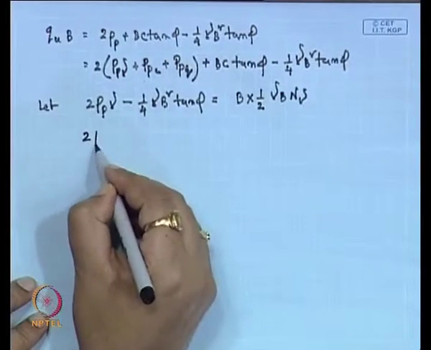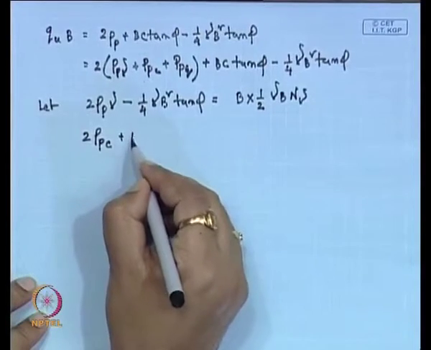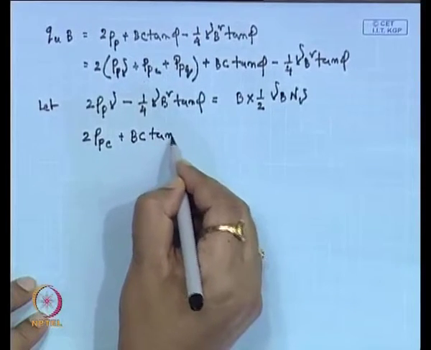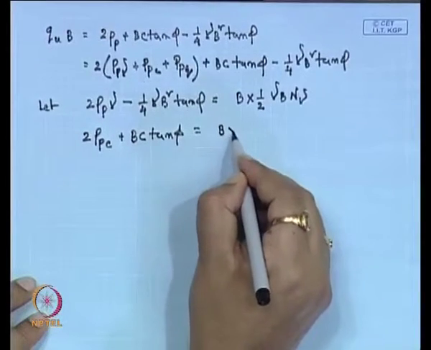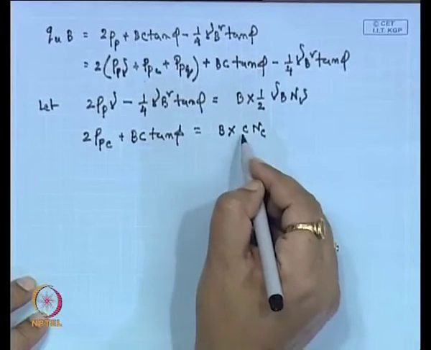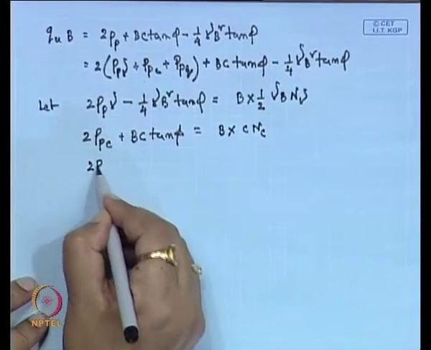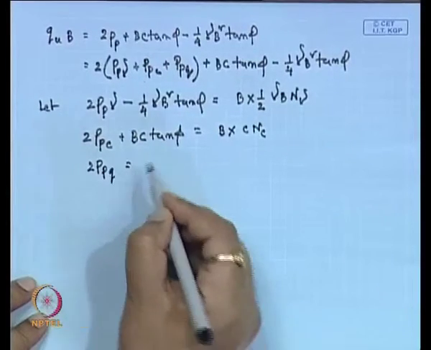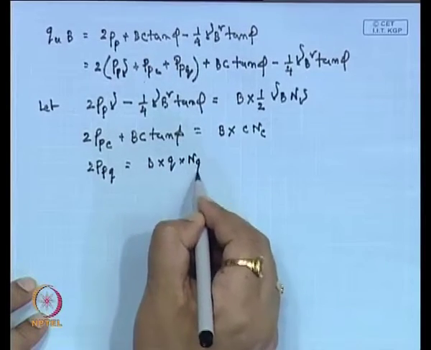And 2 P p C plus B c into tan phi is replaced by B into C N C, where C is the cohesion, and 2 P p Q is replaced by B into Q into N Q.